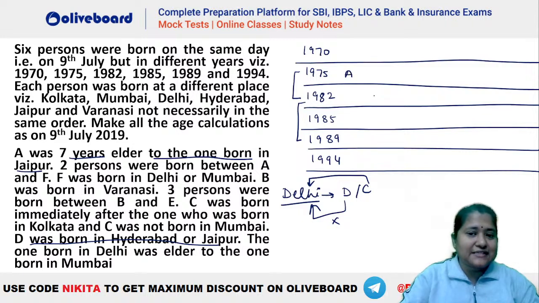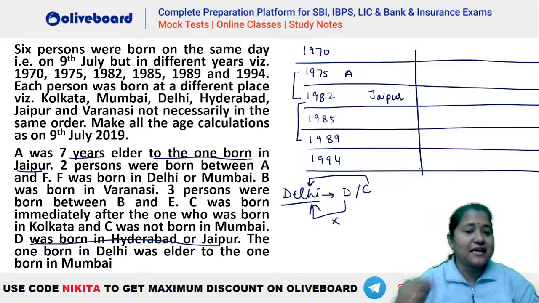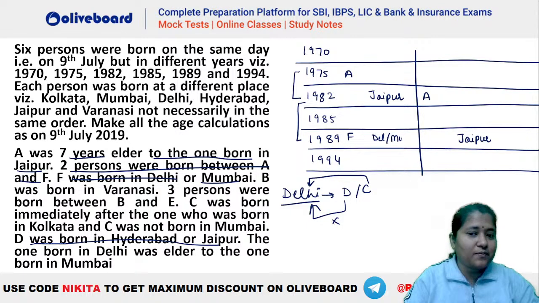That is, either A is here and Jaipur is here, because A has to be at a gap of 7 years, right? A has to be 7 years elder to Jaipur. So this is one possibility. Similarly, A 7 years elder to Jaipur, this is another possibility, isn't it? So you can see these are the two possibilities. Two persons are born between A and F. F was born in Delhi or Mumbai. So in the first case 1, 2, F has to be here and he is either Delhi or Mumbai. है ना? Similarly in the second case 1, 2, F has to be here and this is also either Delhi or Mumbai. Okay.